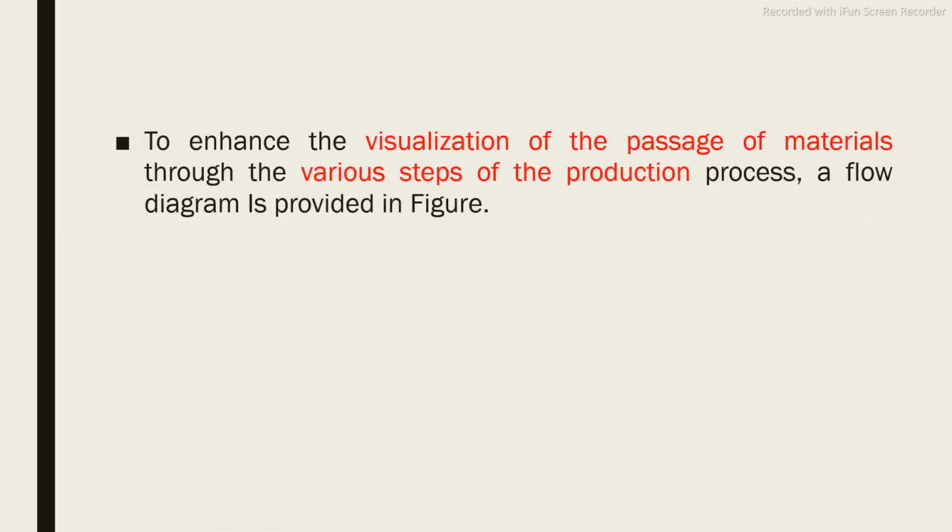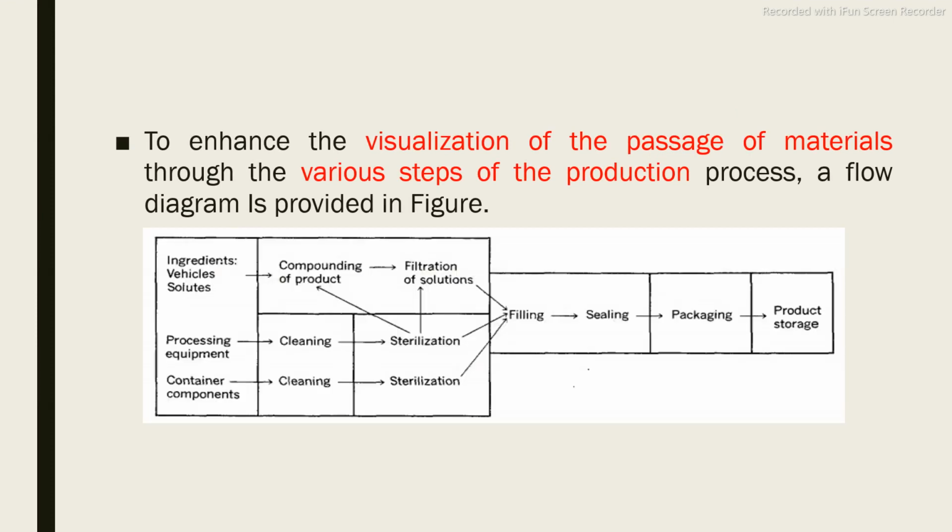To enhance the visualization of passage of material through the various steps of production process, a flow diagram is provided in this figure. Starting from the left-hand side, first we are going for ingredients, vehicle and solute. Whatever you require, first we go for weighing of these ingredients, and whatever equipment and containers you require.